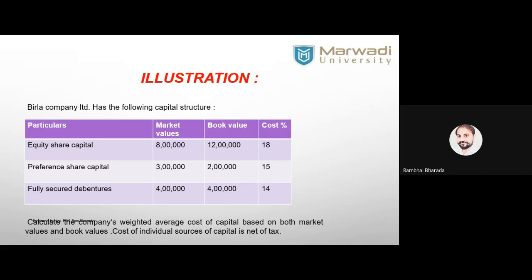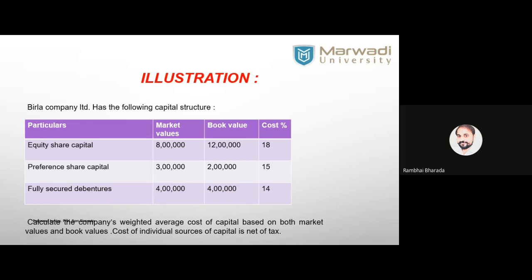Whether it is market value or book value, it doesn't affect us. We need to do the same steps. If we want to calculate the weighted average cost of capital based on the market value, we will use the market value. If we want the answer based on book value, we will use book value. So are you ready for the second practical question? Shall we go for the solution? Okay.